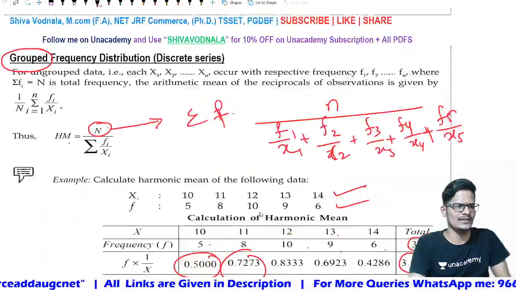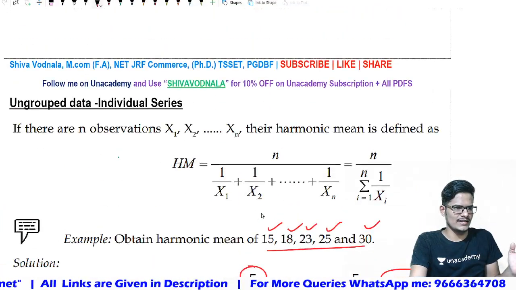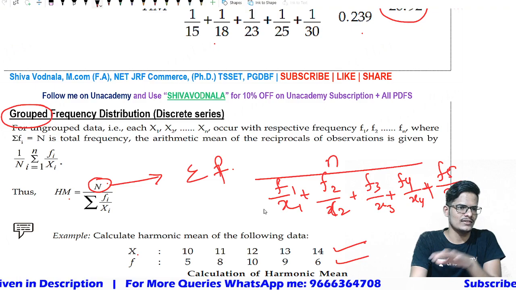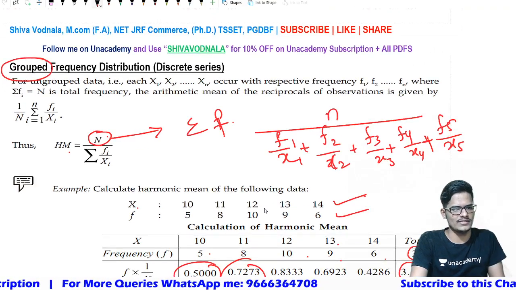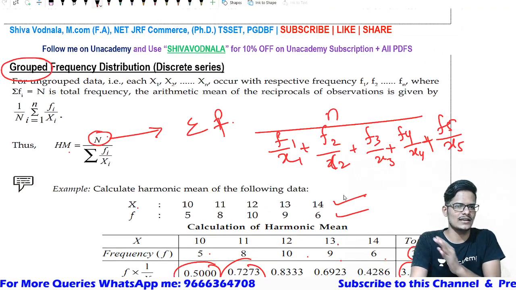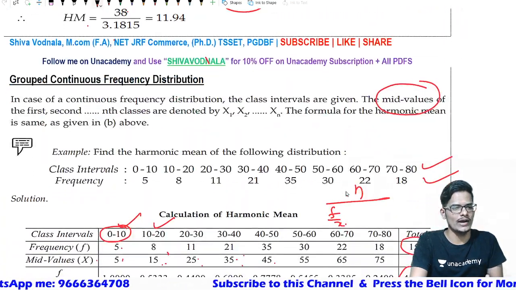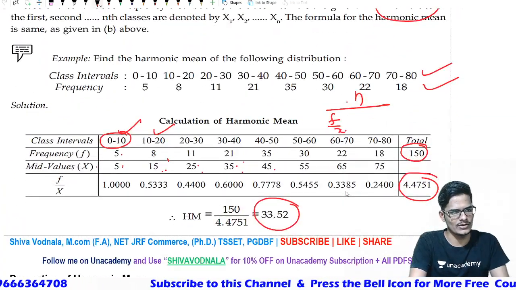So these are the three things: harmonic mean for individual series and grouped data. Grouped data can be discrete and continuous series. In discrete data, frequencies are given, and in continuous data, frequencies will be given and x will not be given. X we need to identify from the class interval mid value, right?